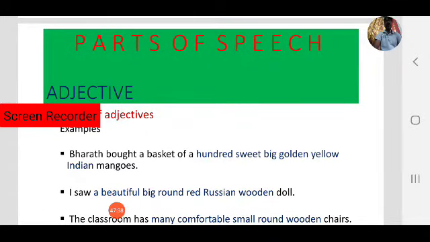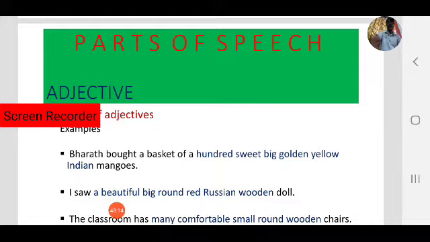For example, Bharat bought a basket of 100 sweet, big, golden, yellow Indian mangoes. This is one sentence. Observe. So what are the adjectives in the sentence? Yes: basket of 100, sweet, big, golden yellow, Indian mangoes are all adjectives.